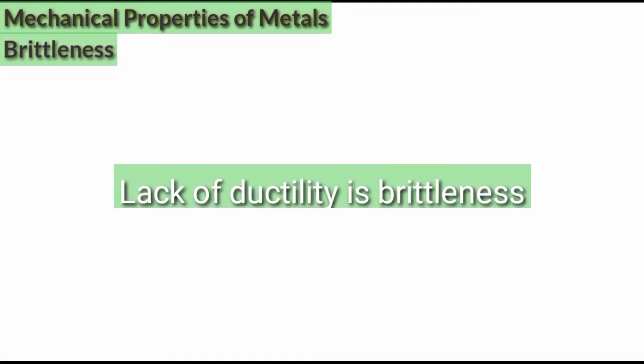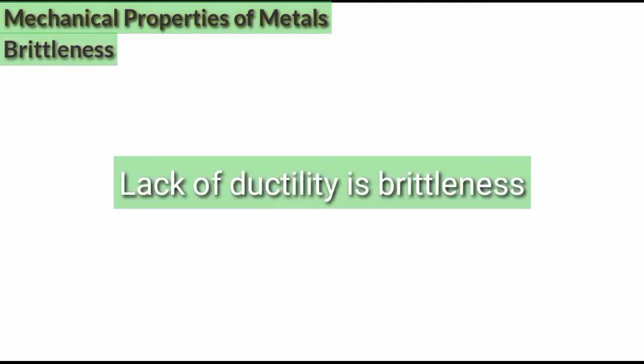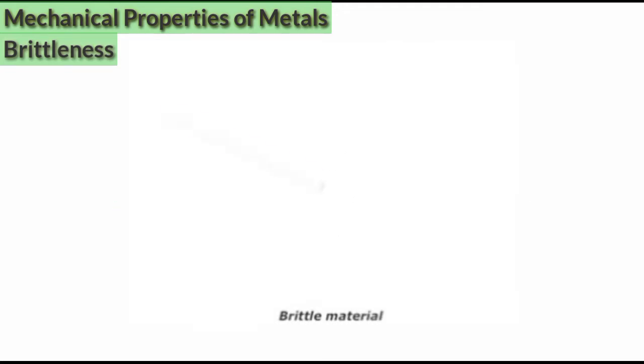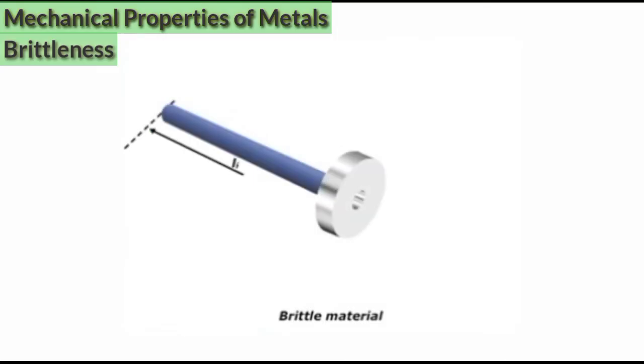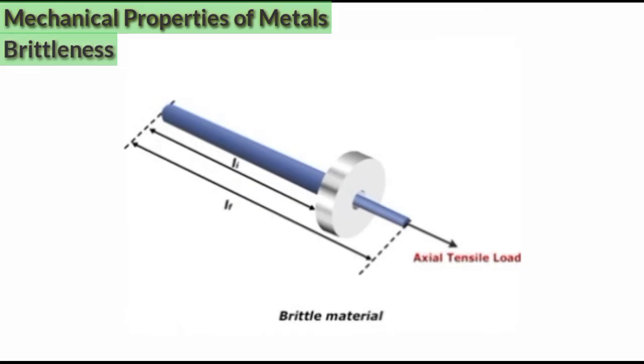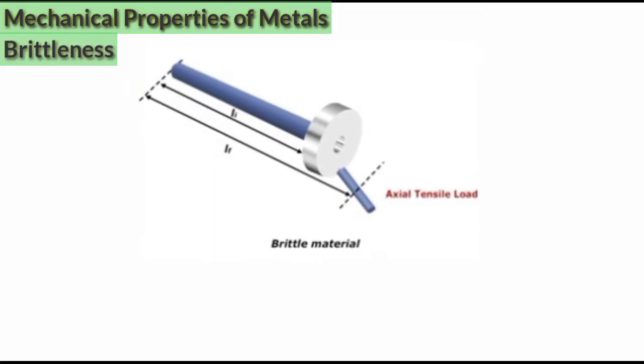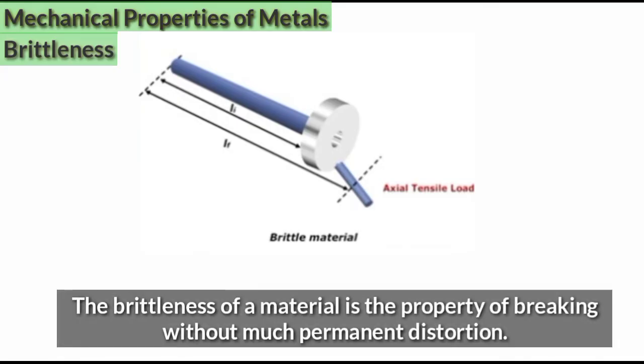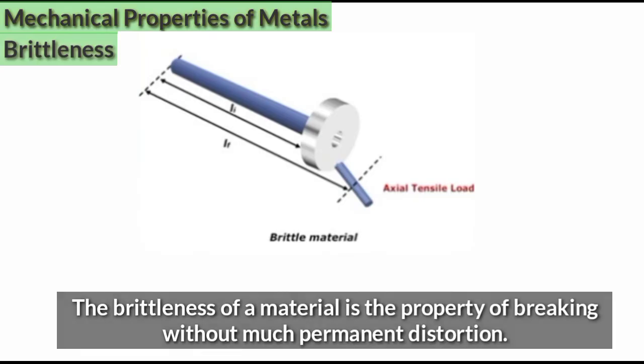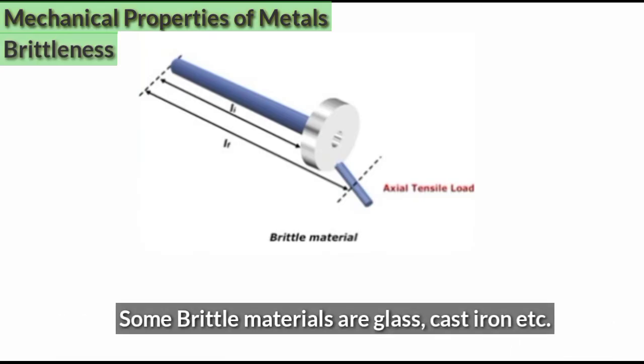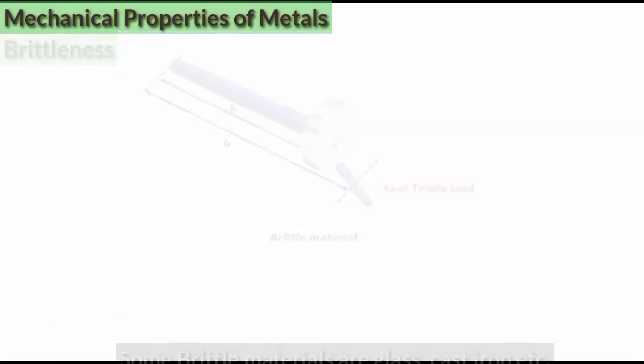Brittleness. Lack of ductility is brittleness. To understand brittleness, let's take another metallic bar. When this metallic bar is subjected to axial tensile load, we notice that the bar does not elongate and fails. So we can say that brittleness of a metal is the property of breaking without much permanent distortion. Some brittle materials are glass, cast iron, etc.